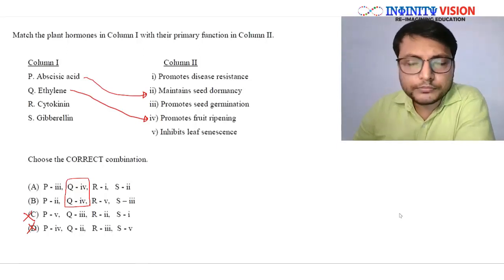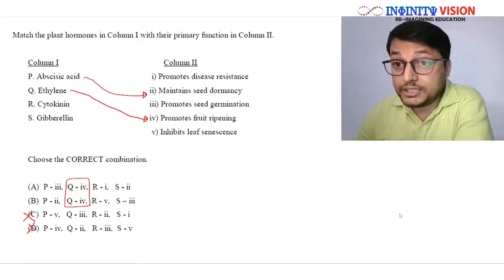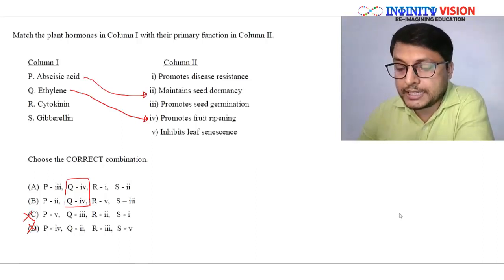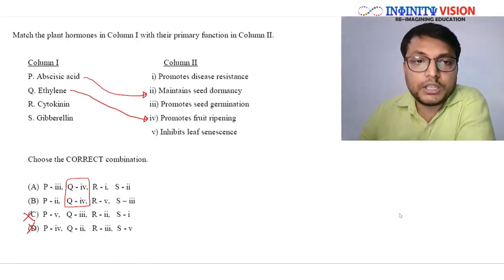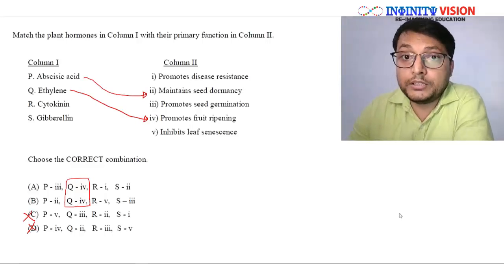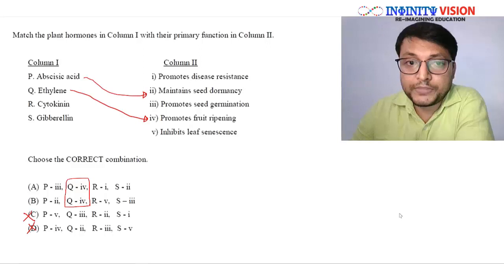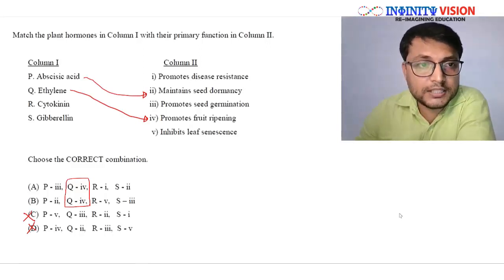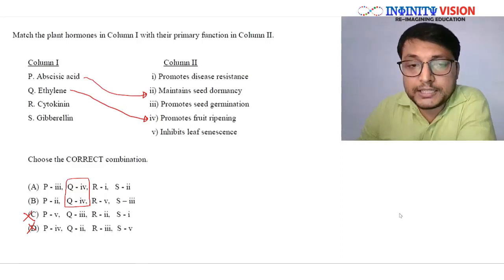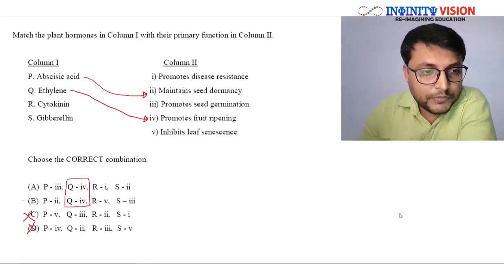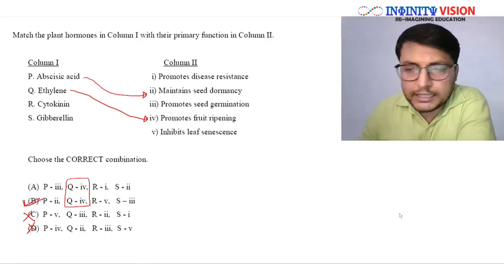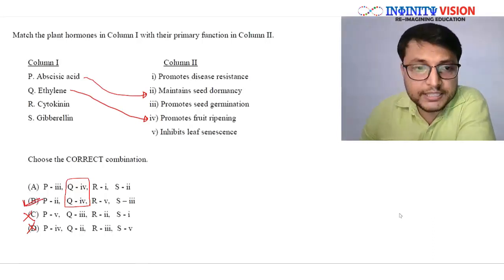You may have studied all this in class 10th as well, under the chapter control and coordination, where you study the role of all 5 phytohormones. Or you can study it in class 11 plant physiology. This is part of your class 11 syllabus. So abscisic acid maintains seed dormancy, and obviously the answer would be the second. Let us see the rest of the matches as well.